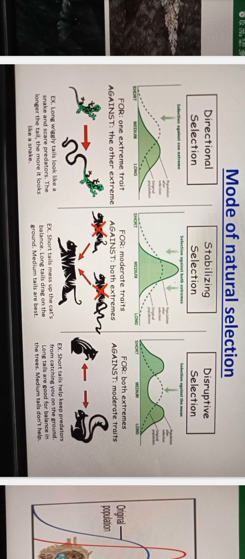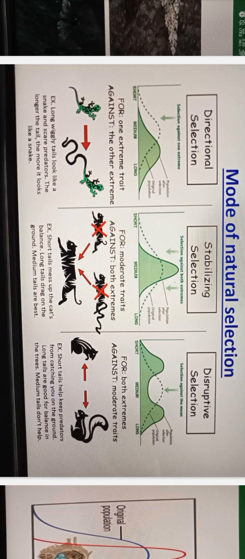Then stabilizing selection: moderate traits are selected against both extremes. So it will be a middle one. Short tails mess up the cat's balance. Long tails drag on the ground. Medium tails are best. That is stabilizing selection.